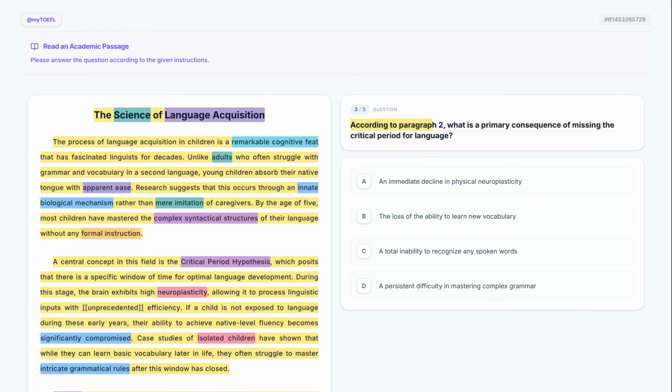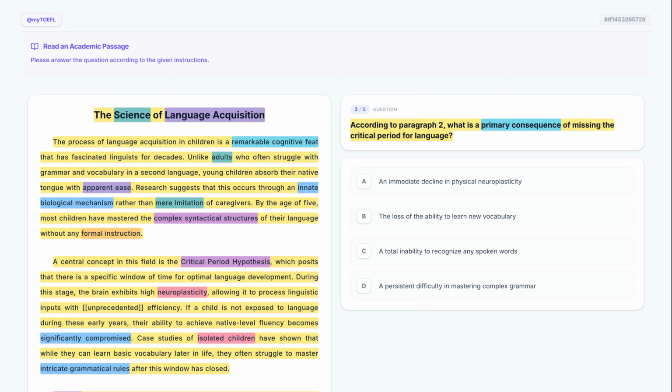According to paragraph 2, what is a primary consequence of missing the critical period for language? This question asks for a primary consequence mentioned in paragraph 2. We need to find the specific result of a child not being exposed to language during the critical window. Now, keeping this in mind, let's evaluate our options.